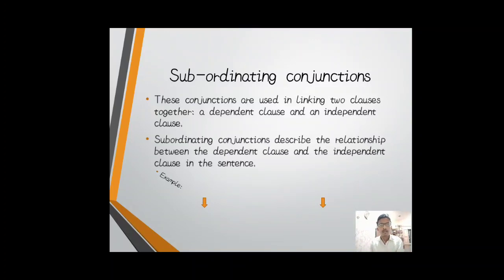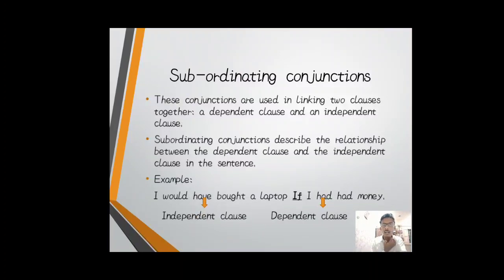For example, I would have bought a laptop if I had money. In this example, I would have bought a laptop is an independent clause, while if I had money is a dependent clause. So subordinating conjunctions are those which join two clauses together, one dependent and the other independent.